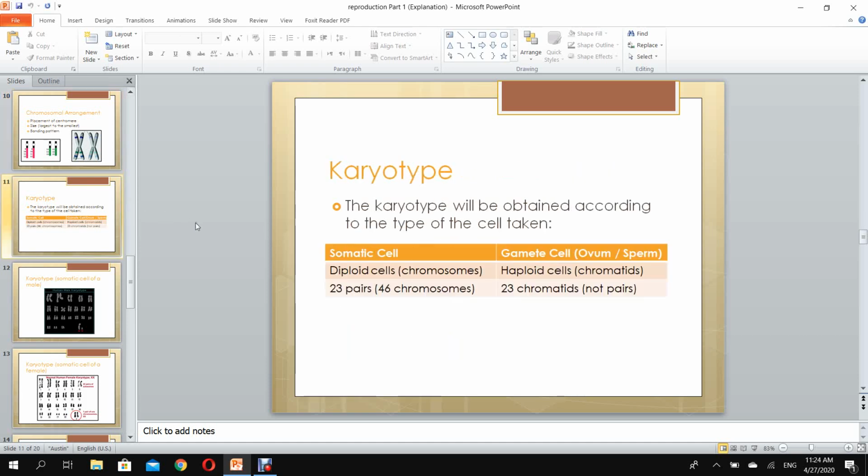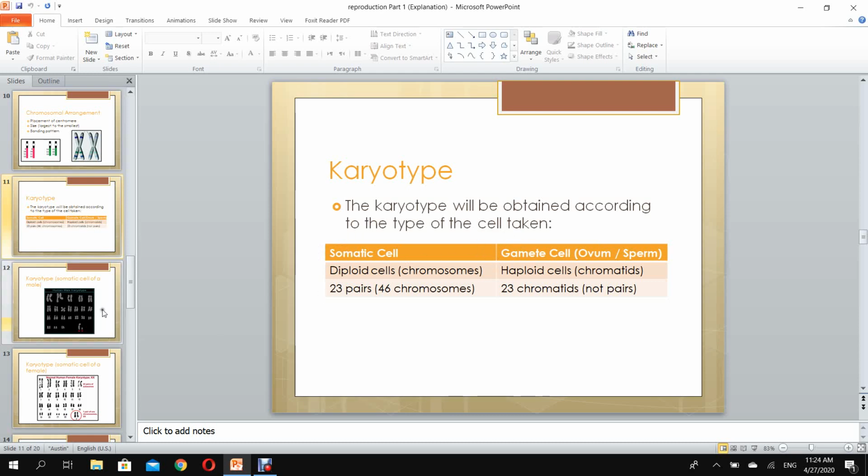So, the karyotype will be obtained according to the type of the cell taken. If I took a cell from the skin, and if I took the cell of a gamete, will the karyotypes be the same? Of course, no. Let's see what is the difference between a karyotype of a somatic cell and a karyotype of a gamete cell. We have 2 types of gamete cells. As we said before, we have an ovum and we have a sperm. The somatic cell and the gamete cell.